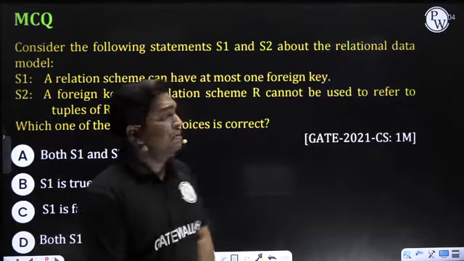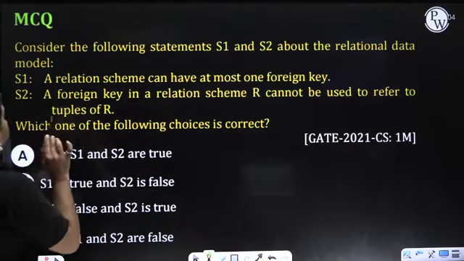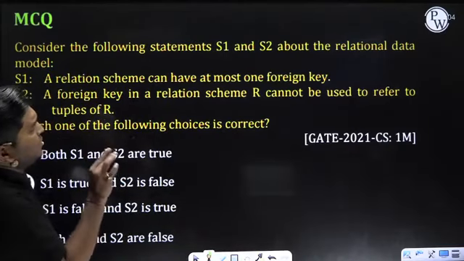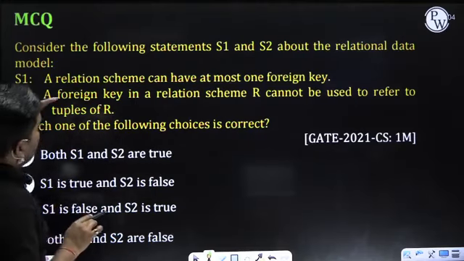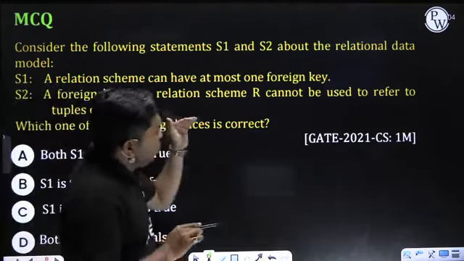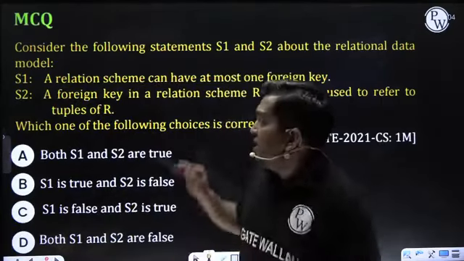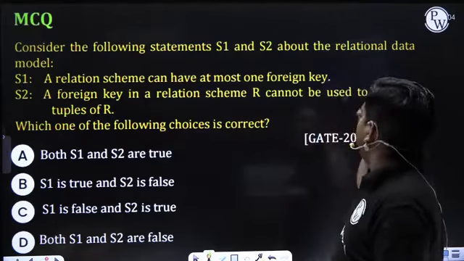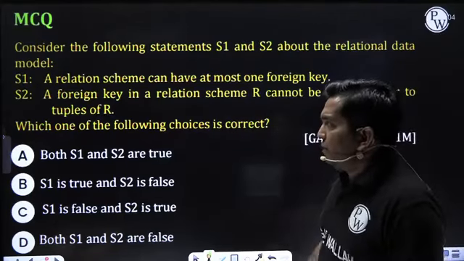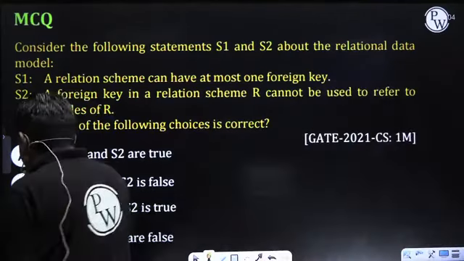Yes, my dear students. This is the MCQ question. Consider the following statements S1 and S2 about the relational data model. S1: A relation scheme can have at most one foreign key. S2: A foreign key in a relation scheme R cannot be used to refer to a tuple of R. First we'll discuss statement number 1.